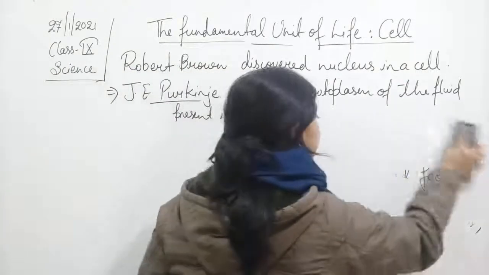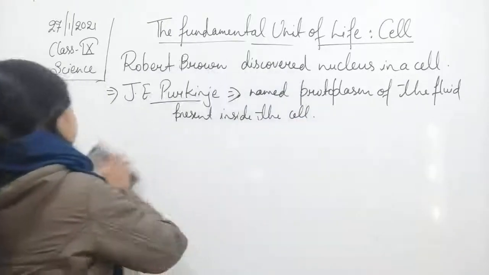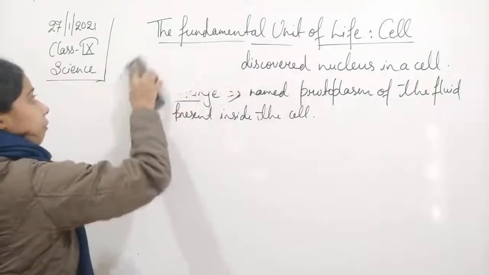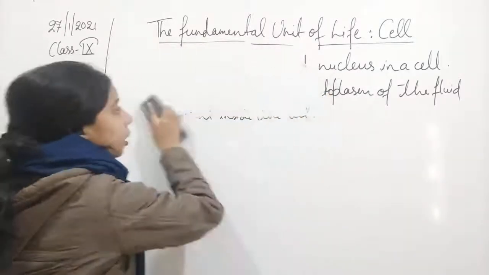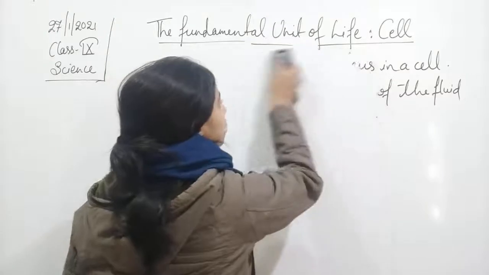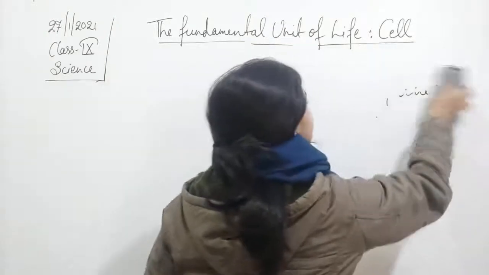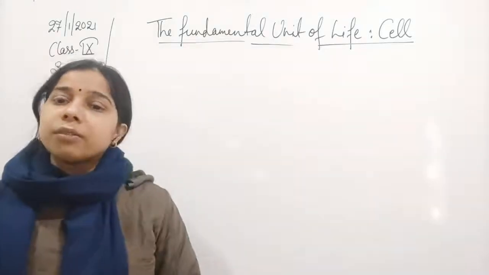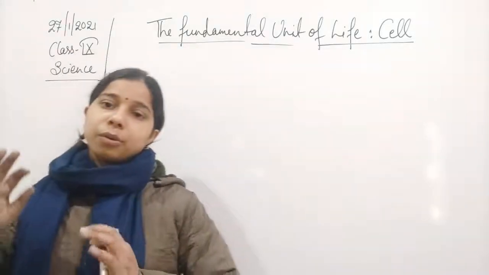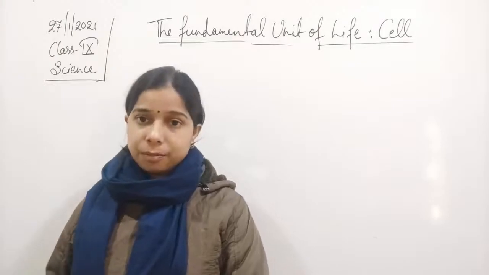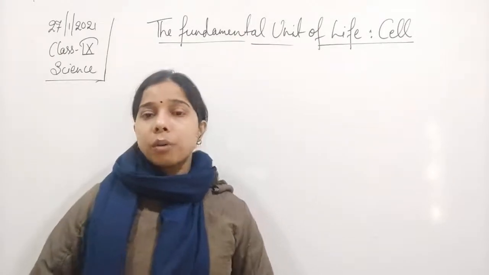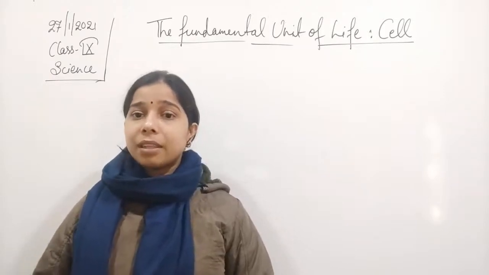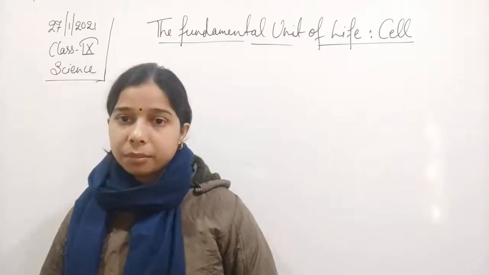Now, there is another thing that occurred, that was the cell theory. What is a cell theory? Before that, let me tell you, there was a German botanist and a German zoologist. The German botanist's name was J. Schleiden. So Schleiden was the person who was working on plant cells. Okay, and Schwann was a person who was working on animals, and he gave the information related to animals.